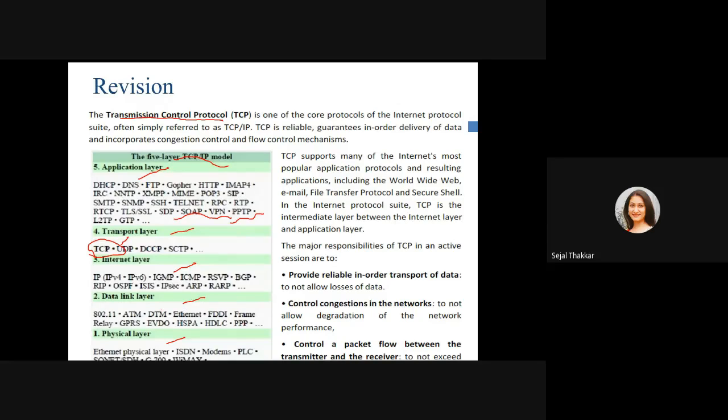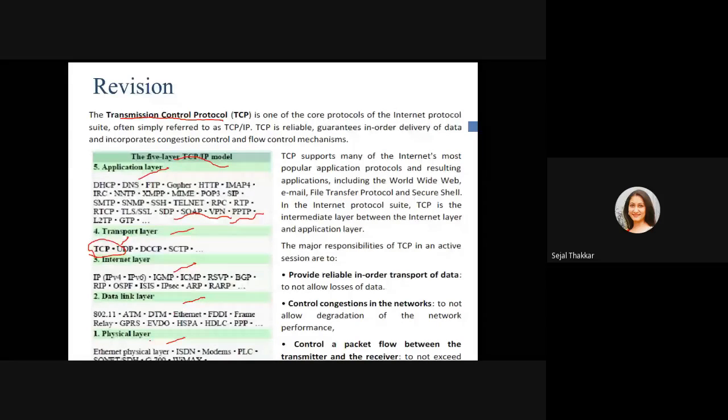The data link layer has various protocols which work with frames. Our data is divided into frames. And the last is the physical layer protocol. All of this you have already learned during your network subject. In a lower subject, you have already learned the features of each layer of the TCP/IP model and which protocols are associated with each layer.